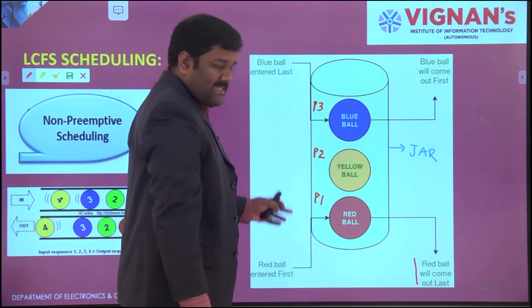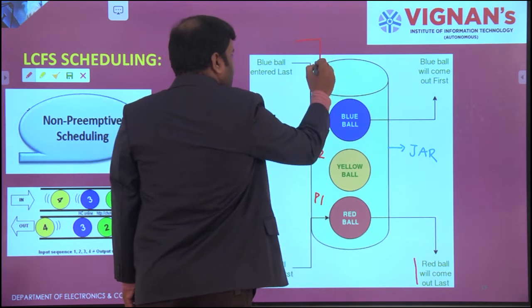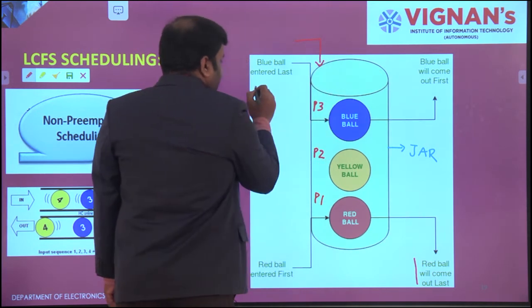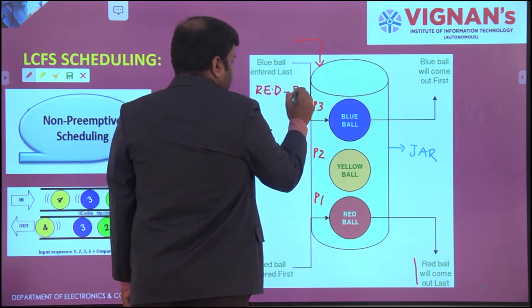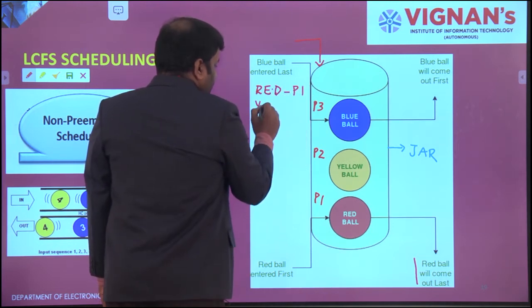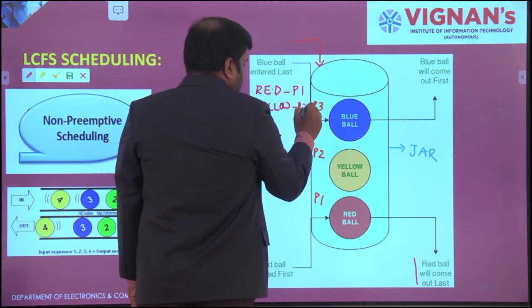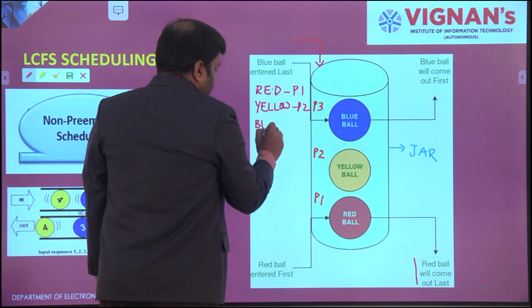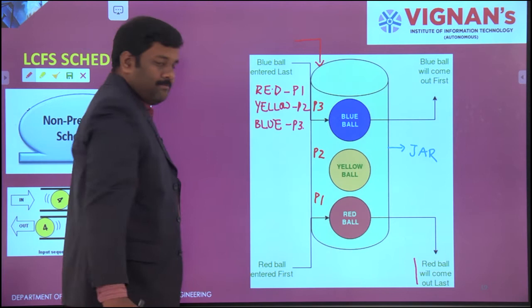Red ball will come first inside only, not out last. Whenever you are inserting the balls, the first ball is the red ball, that will be P1, and the next one is the yellow ball, that will be your P2, and the next one is the blue ball, that will be our P3, process 3.